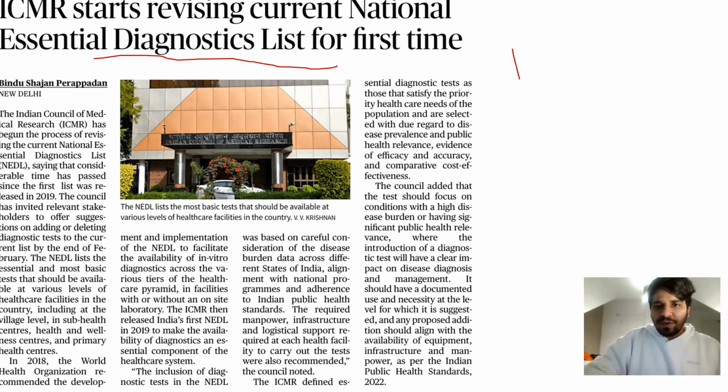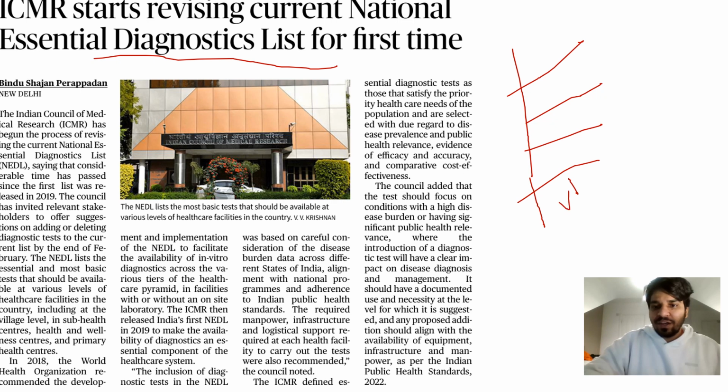It means we have different layers of the health sector, right? Primary, secondary, tertiary, and many remote parts of the healthcare sector, like we have started with mohalla clinics and wellness centers.